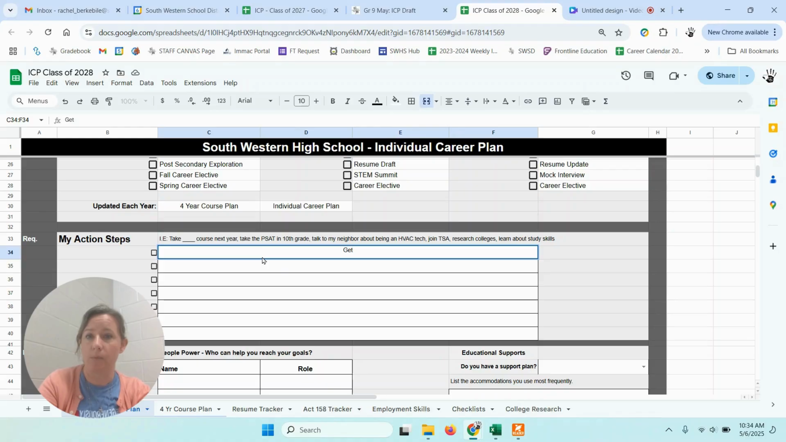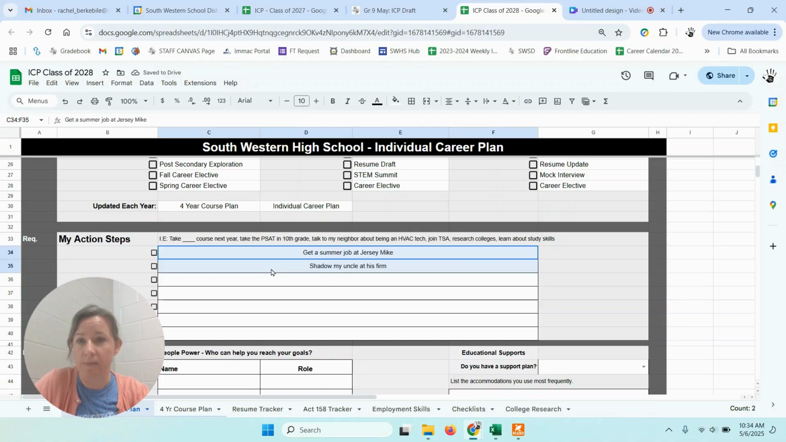So let's say I want to get a summer job at Jersey Mike's. Jersey Mike's happens to be hiring in town. If you're interested in an application, come on down and pick one up. I've got them in my office. They just dropped them off yesterday. And maybe I want to shadow my uncle at his firm. So again, it's your words, however you want to put it. And I like to put these off to the left, so I'm going to justify those off to the left.